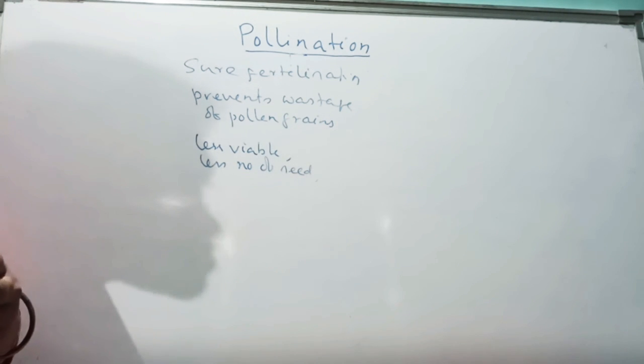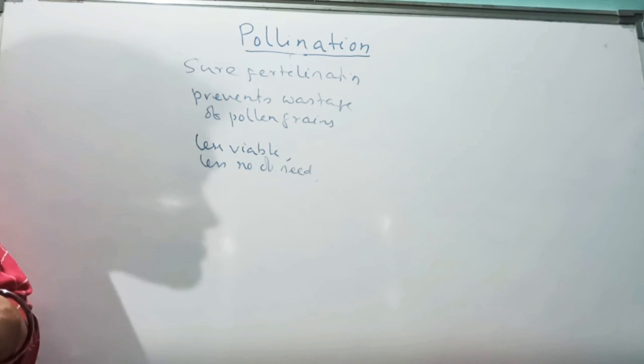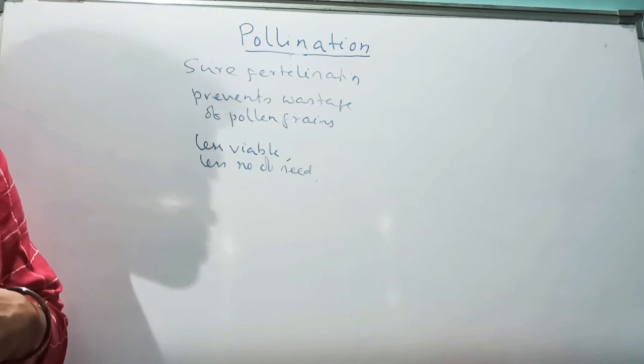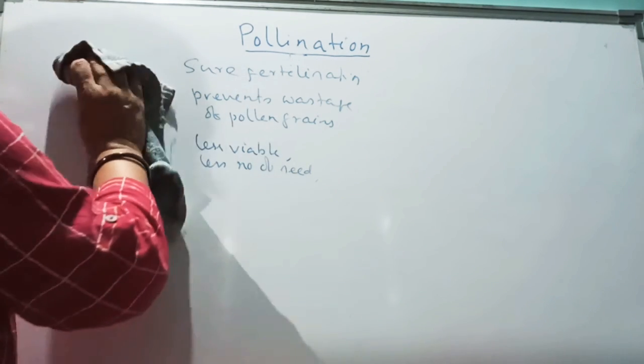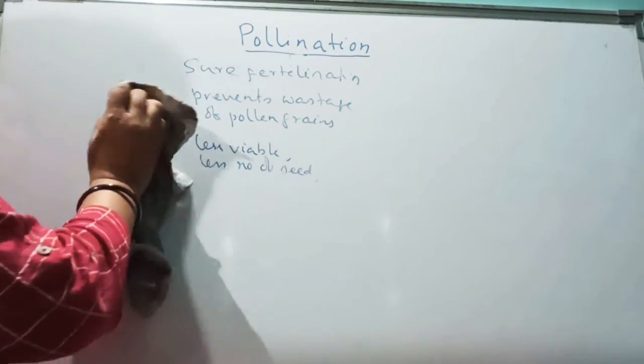Now we will go to cross-pollination. What is cross-pollination? It is also called allogamy. Now we will go to cross-pollination.